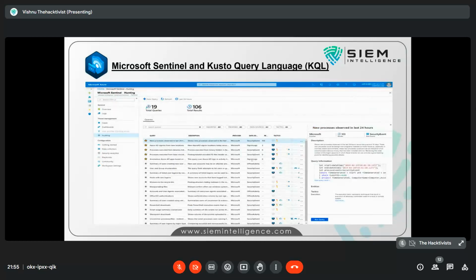See, this is a Sentinel page, where you can do data collection, security analysis, playbooks, workbooks, management of your overview, logs, dashboards, everything you can do here, and you can use the correlation engine. You can write rules here. That is known as security analytics, where you can write a real-time rule, also known as an NRT rule. Then you can also write scheduled rules. It's one of the most beautiful tools, and we are going to deep dive into it.